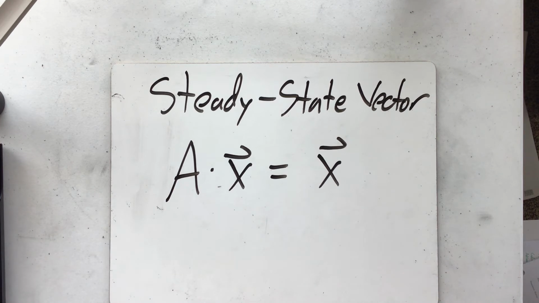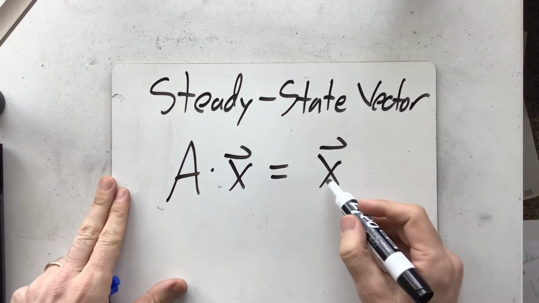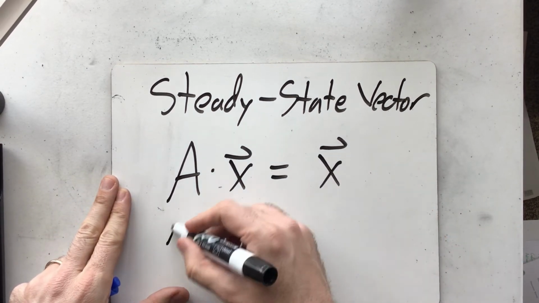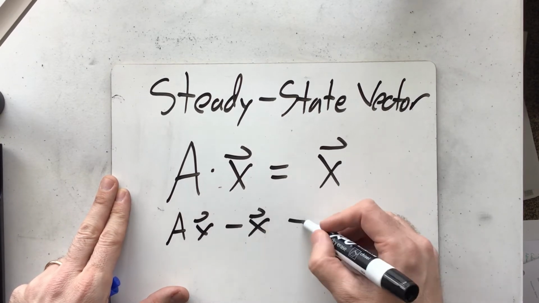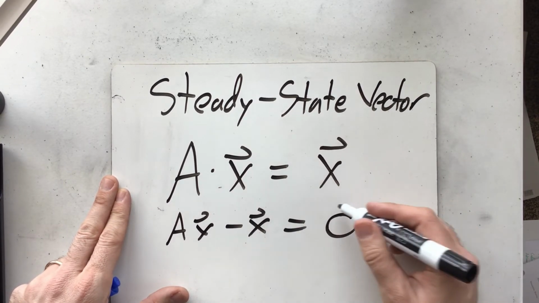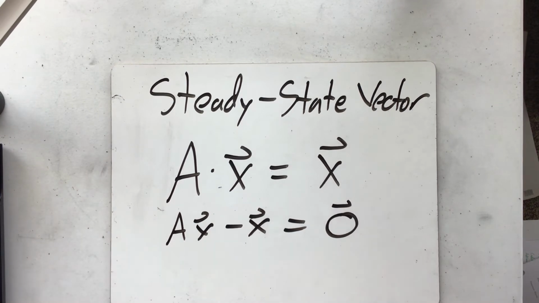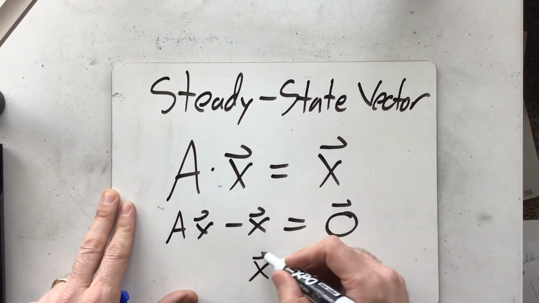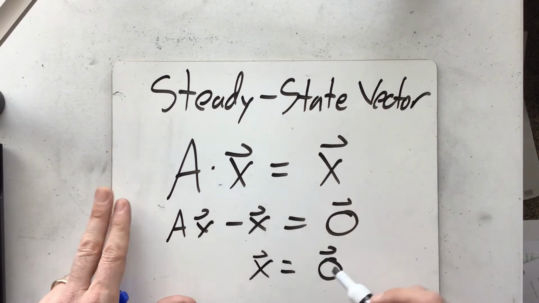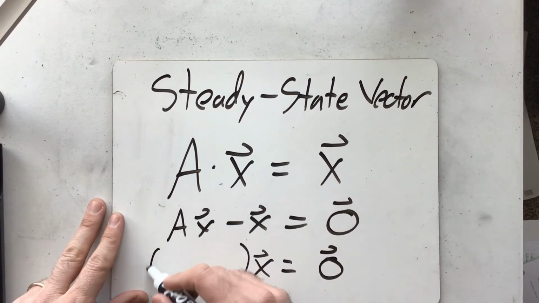Okay, well, how do we do a problem like this? The answer is we do a little bit of algebra. I'm going to subtract x over to the other side, and I'll get Ax minus x is equal to 0. I need to think of that 0 as a 0 vector. And now I'm going to factor the x out. You have to factor to the right. So if I factor the x out, what do I have left?